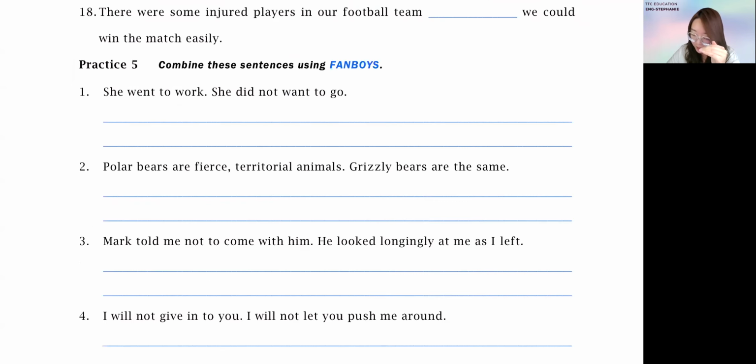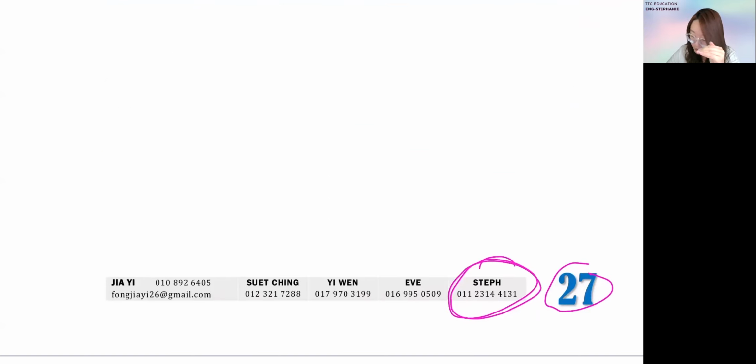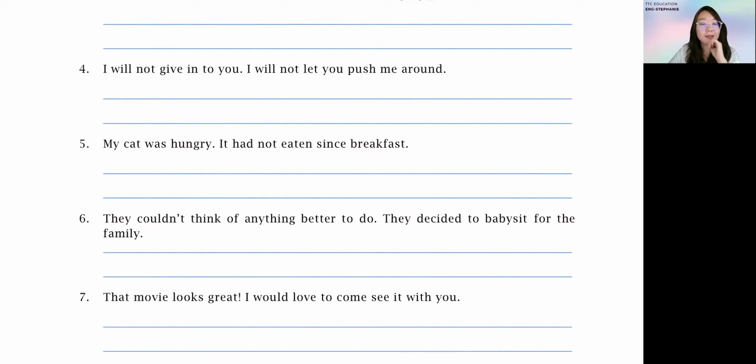Okay, your page 25 up to your practice 5 until page 27. So page 25, 26, 27. For those that is not completed, please send it to me via WhatsApp. Let me know what's your name, which branch you registered under, and also take the picture clearly so that I can help you to mark and send it back via WhatsApp to you. Before our next week, I might discuss once more with you on this. Otherwise, I'll just start our March week 1 syllabus accordingly.